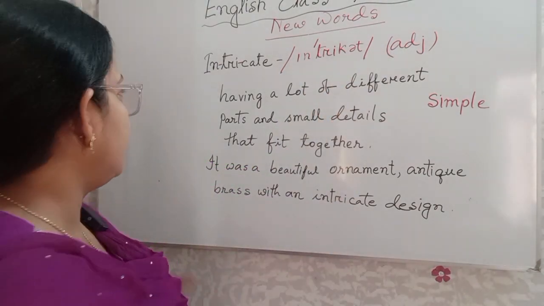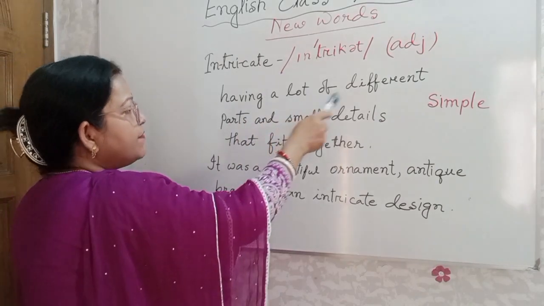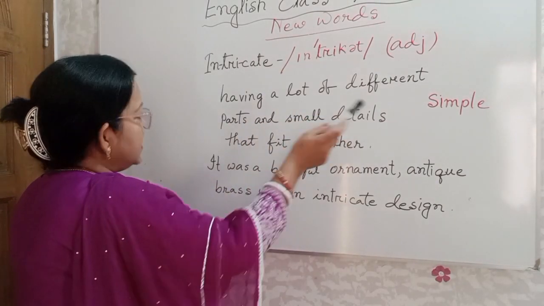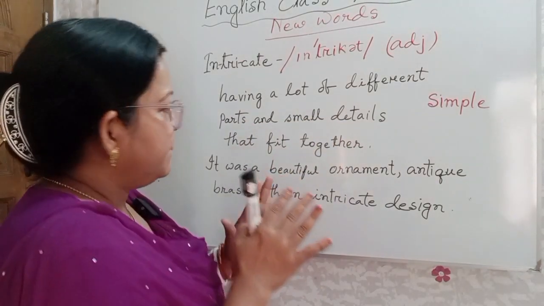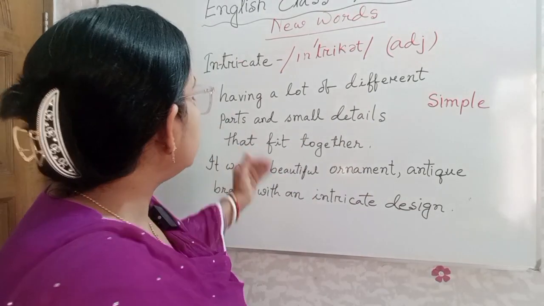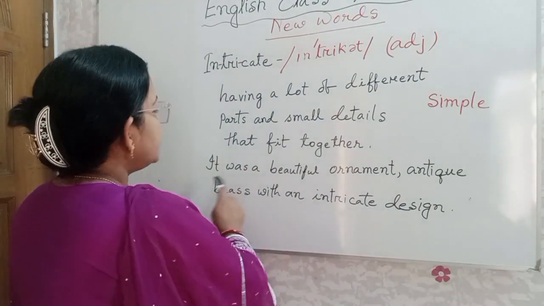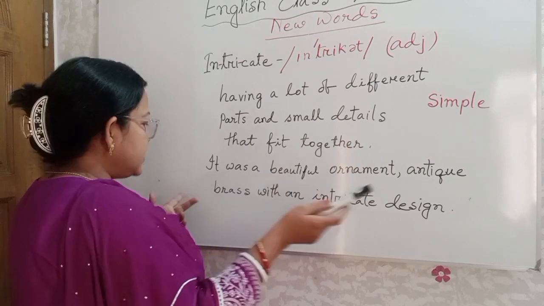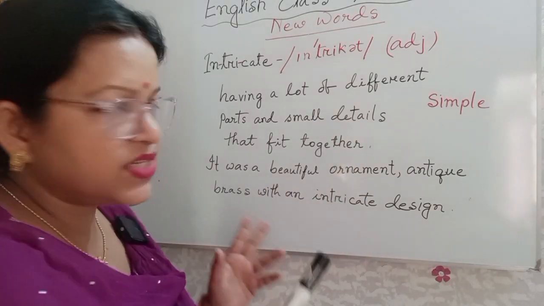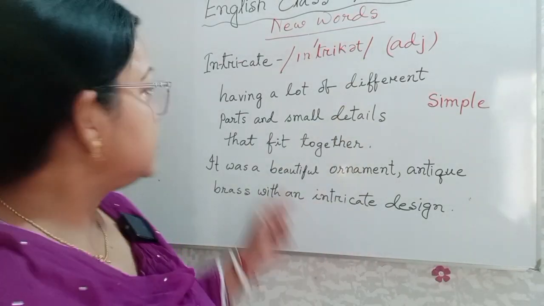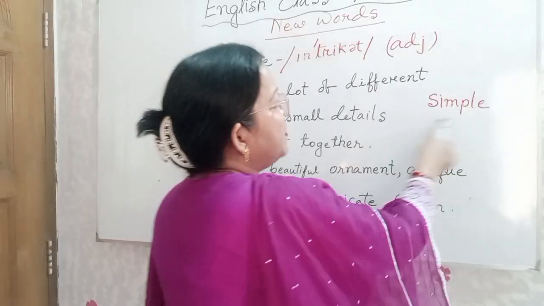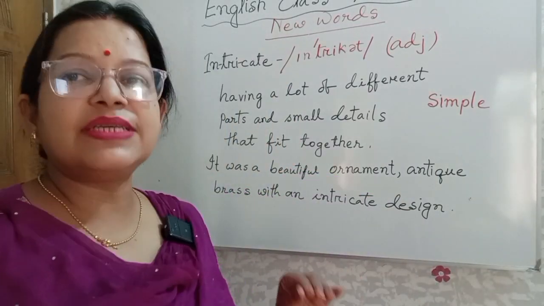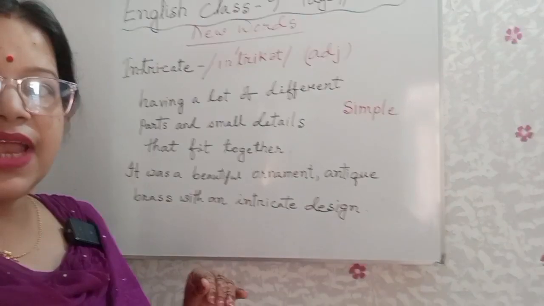What is the meaning of the word? Having a lot of different parts and small details that fit together. And how to use it in a sentence? It was a beautiful ornament, antique brass with an intricate design. And what is the antonym? Simple. Simple is the antonym of intricate.